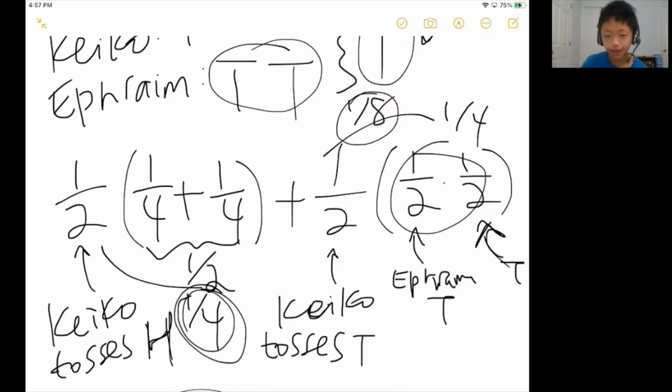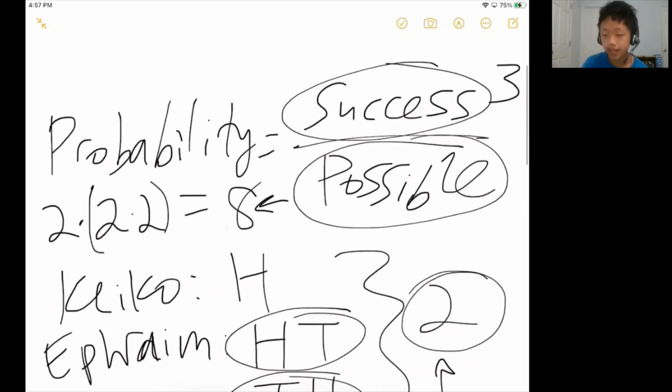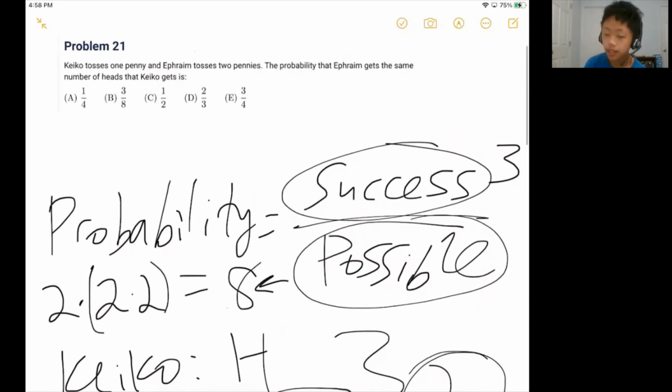This way is useful when you have independent events. Sometimes this way might actually be easier, but usually the formula, number of successes divided by number of possible, is more straightforward to use, since we can easily identify what the success is. The success represents the question that the problem is asking, and the possible outcomes represent what things you can get. So I think it's a good idea to think of probability as two separate counting problems. Yeah, so that's how you do that problem.